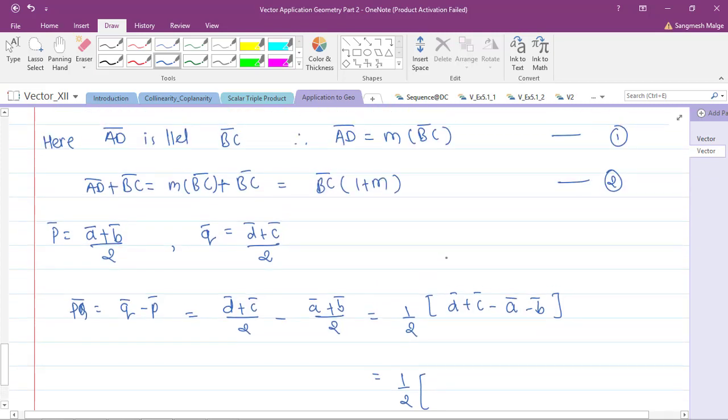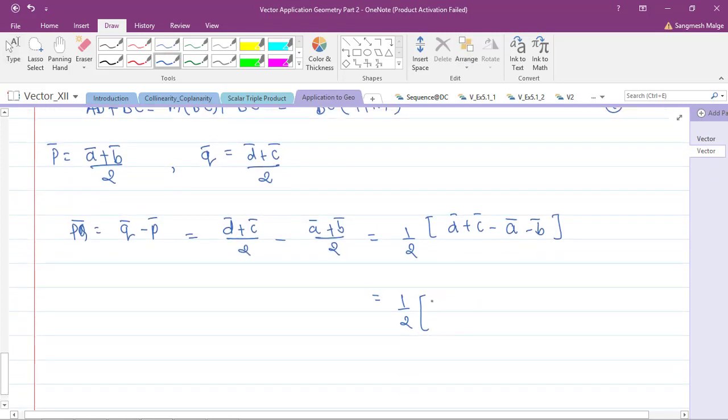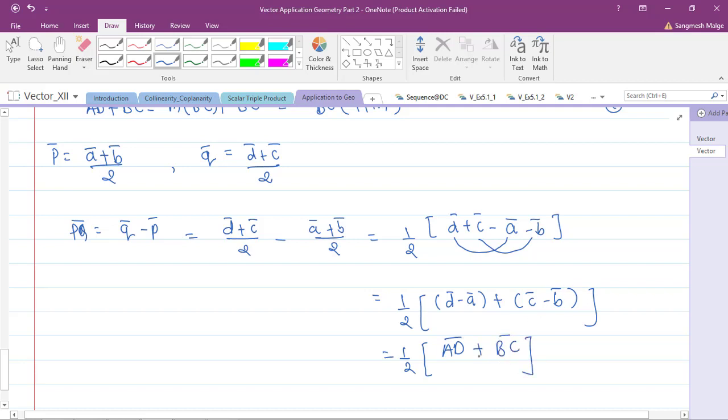See here, D bar minus A bar plus C bar minus B bar. I have given the bracket: I have combined D bar minus A bar and C bar minus B bar. So it is equal to 1 by 2. D bar minus A bar is AD bar plus C bar minus B bar is BC bar. That's it.